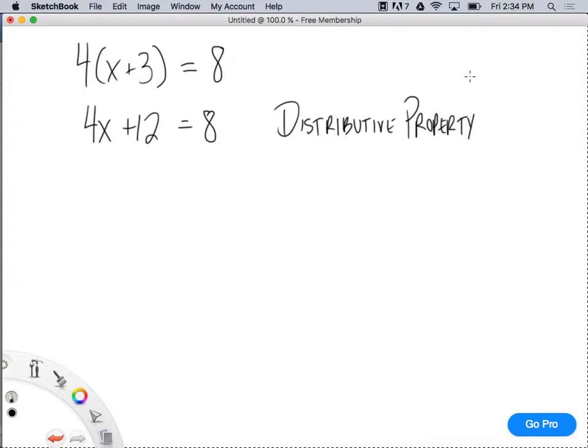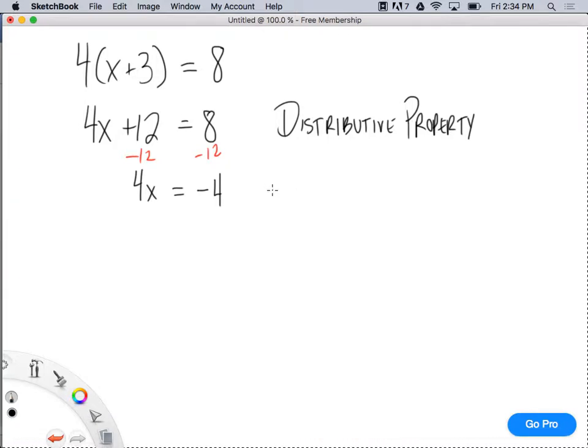Justification is the distributive property, right? Now what do I do? I subtract, right? I subtract 12 from both sides. And I end up with 4x equals 8 minus 12, which is -4, right? 12 minus 8 is 4, so 8 minus 12 is -4.